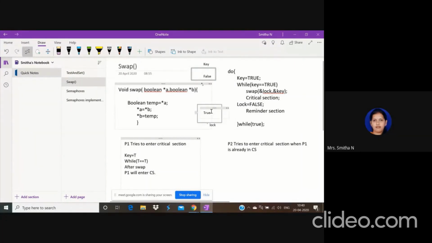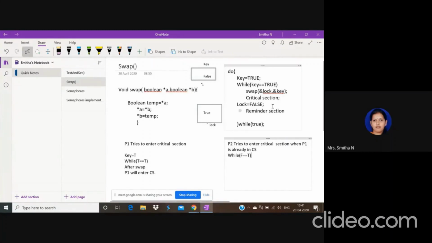That is one case. In the second case, consider that P2 tries to enter the critical section when P1 is already there in the critical section. So if P2 tries to enter, what happens? Key is now false. So inside the while you check false is equal to true.